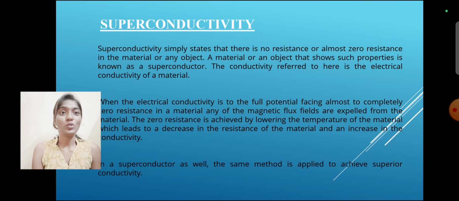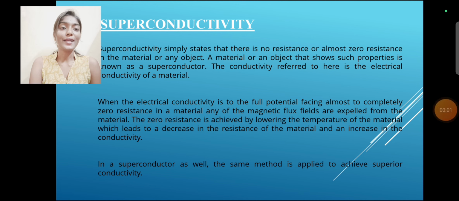What do you mean by superconductivity? Superconductivity simply states that there is no resistance or almost zero resistance in a material or any object. A material or an object that shows such properties is known as a superconductor. The conductivity referred to here is the electrical conductivity of a material.